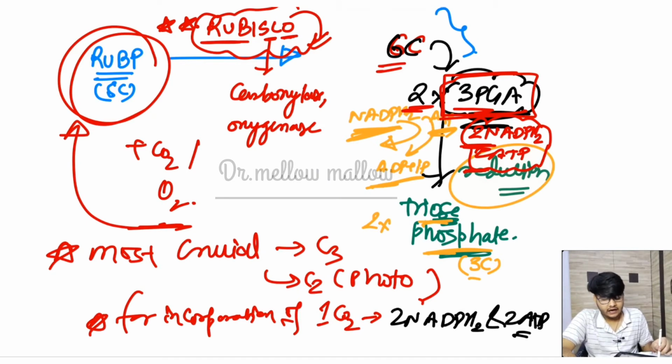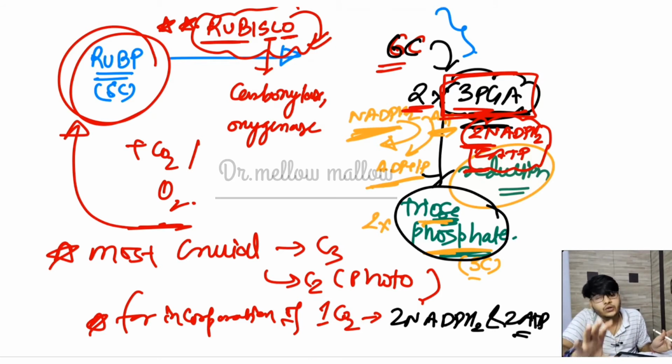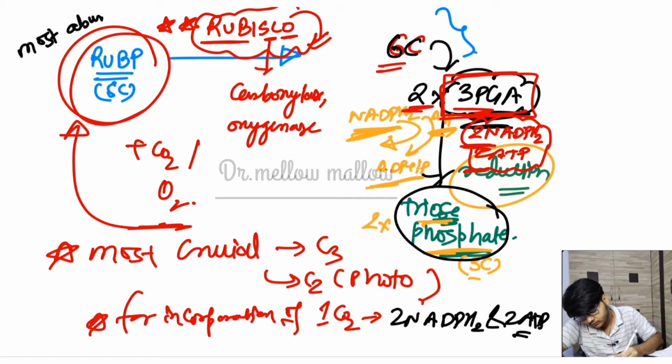Okay, and after the formation of this aldehyde part, now again there must be a regeneration of RuBP. RuBisCO is a protein, and it is the most abundant protein in the world. Okay, this is a question from biomolecules: the most abundant protein.